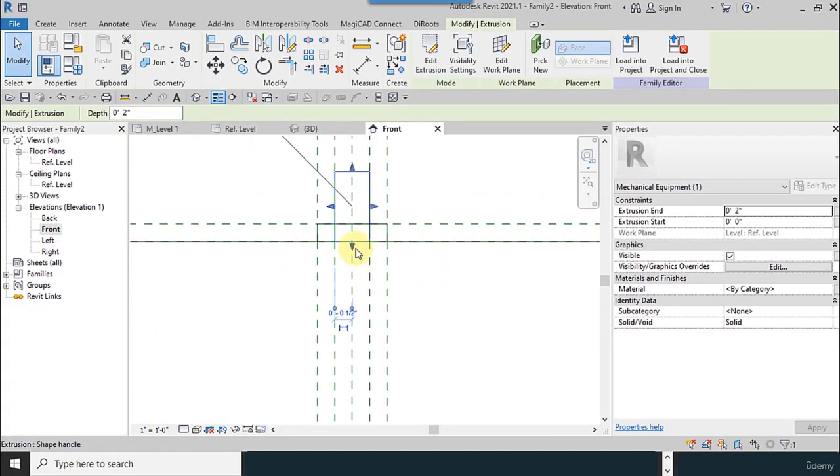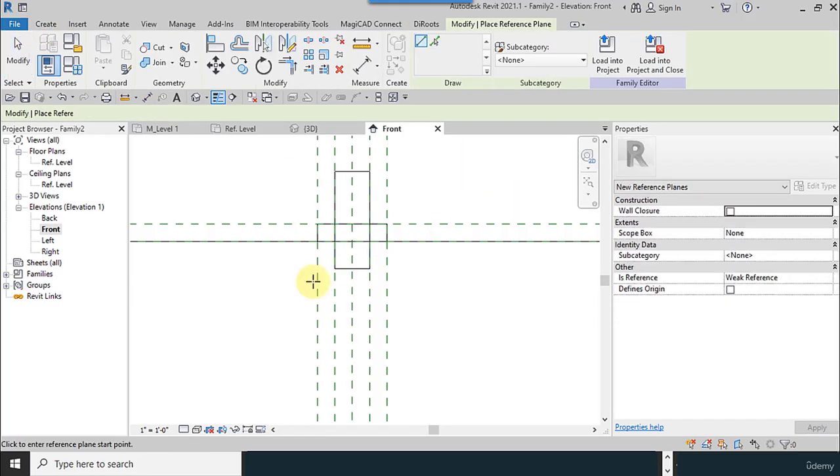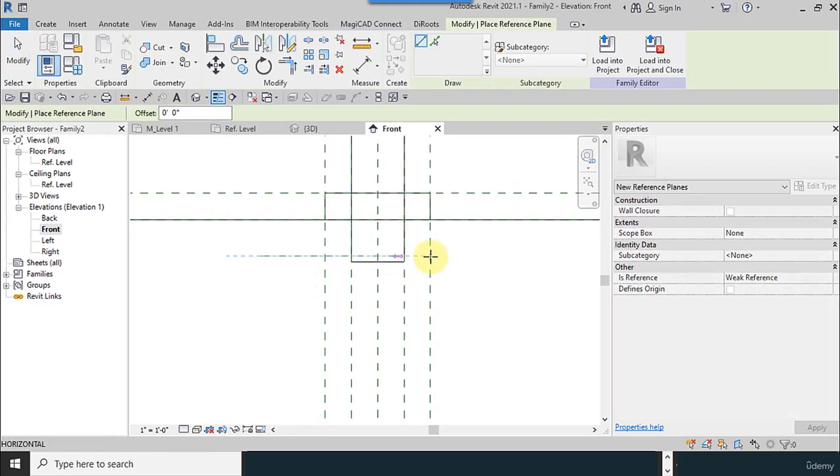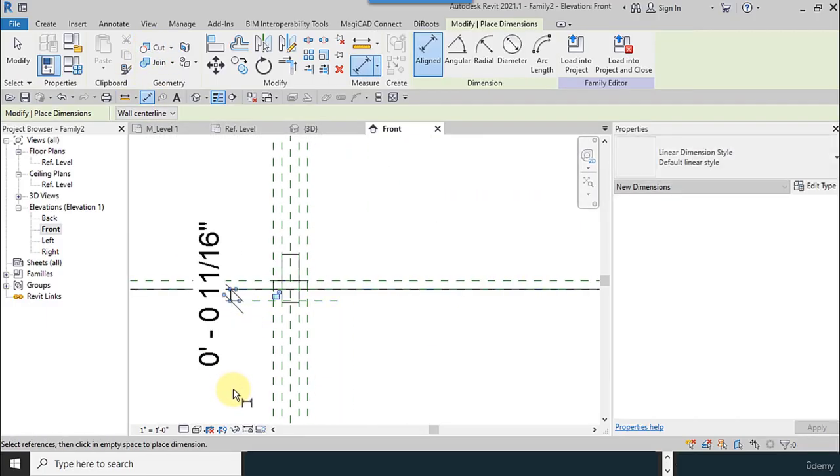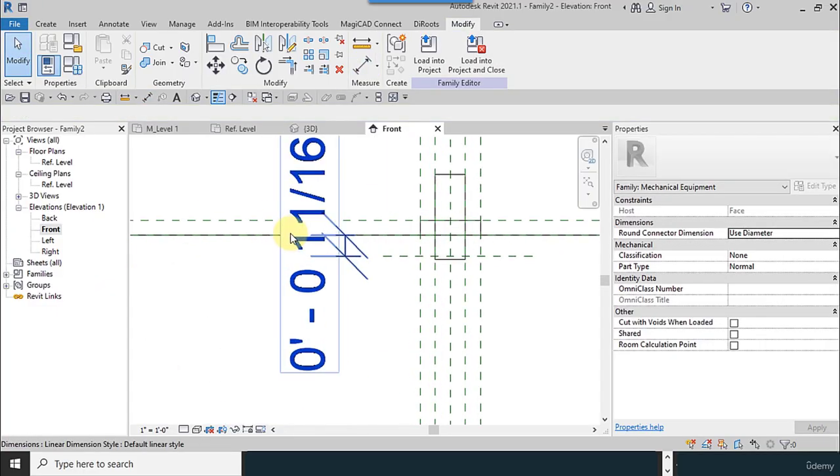This is our shape in the front level. You can extend it to the down, or you can add a reference plane in the front elevation view.